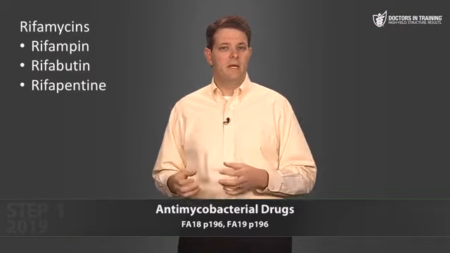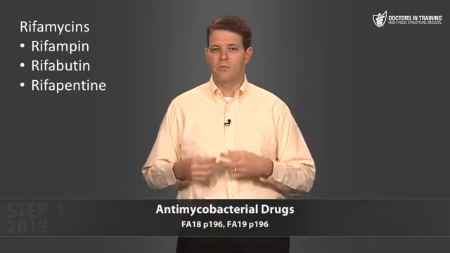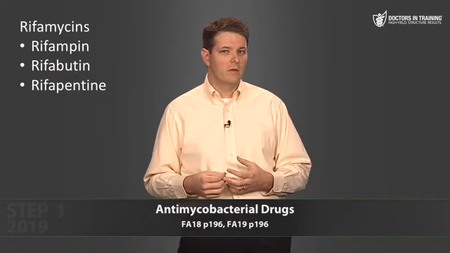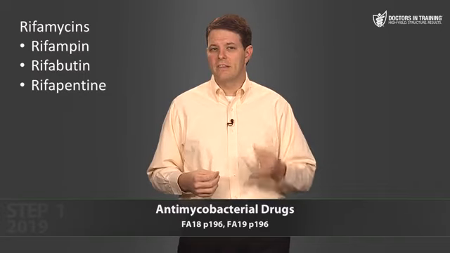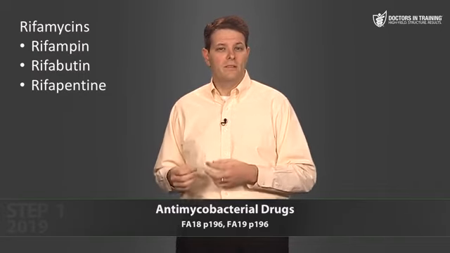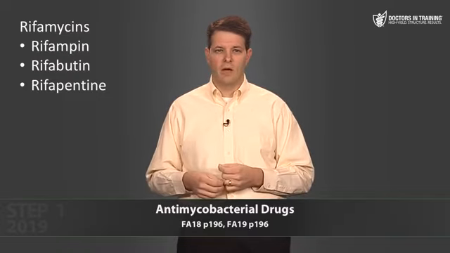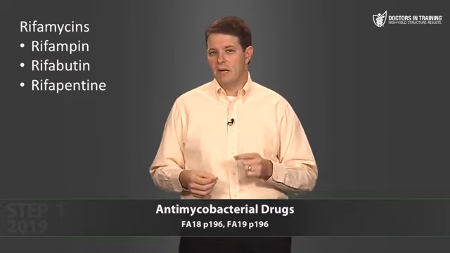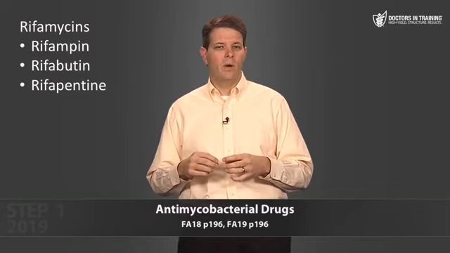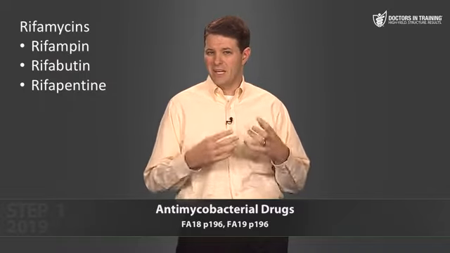Now, besides TB, we sometimes use rifampin as prophylaxis in close contacts of patients with meningitis from Neisseria meningitidis or Haemophilus influenzae type B. And it also has activity against MRSA, so that's another potential use. Now, we talked about using rifabutin instead of rifampin in HIV patients to avoid drug-drug interactions with antiretrovirals. And then rifapentine's claim to fame is that it has a longer half-life than rifampin does. So you can get away with once-a-week dosing, which is good for patients who aren't really reliable about taking their medications.